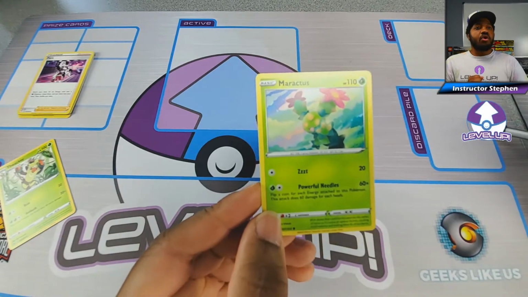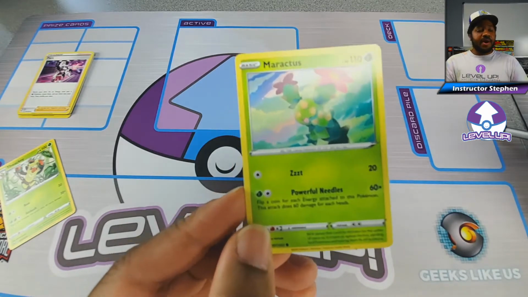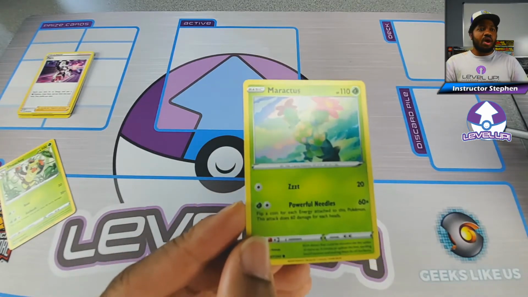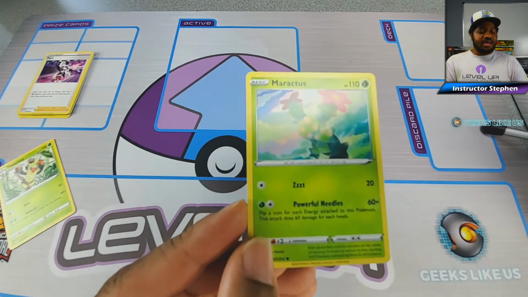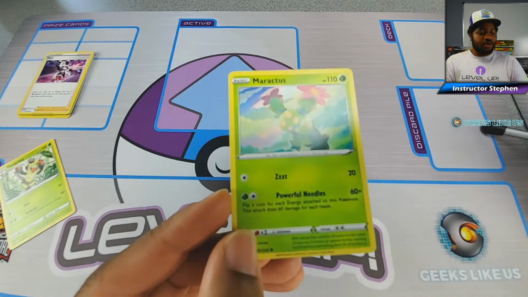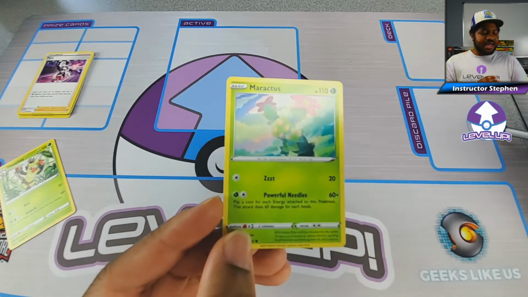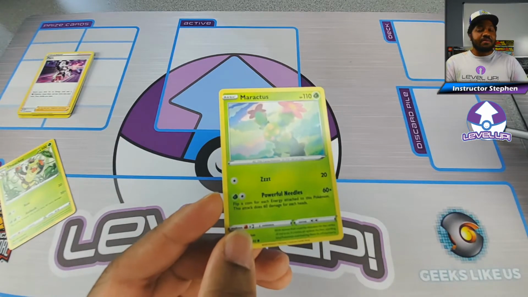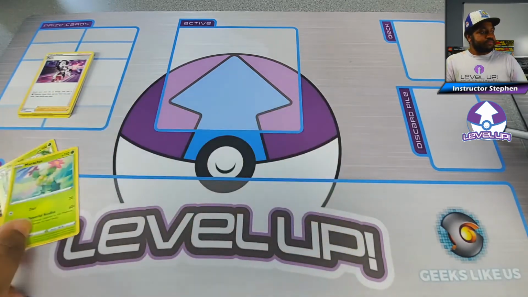If I were to flip 2 heads, this would be 120 damage. But flipping just 1 heads is 60. But I could also flip 0 heads and it can be 0 damage because 0 times 60 is going to be 0. So that's something to look out for because just because it does say damage, if it has a times symbol after it, there's a chance the attack cannot do damage.